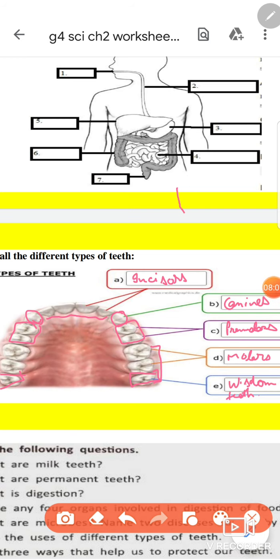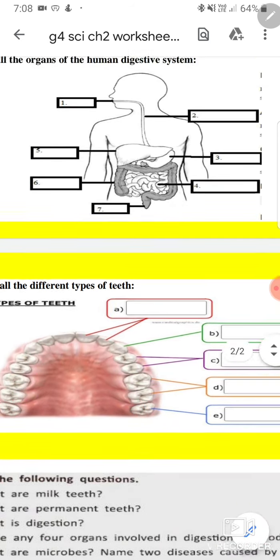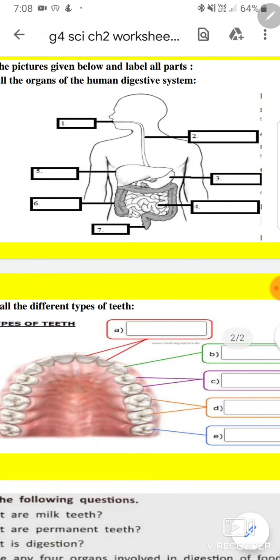Now see, you can see this picture is given for the labeling. Question can come in this form also, that you have to draw any diagram, or it can come in this way also, that a diagram is already there, you have to label the different parts of it. First of all, just take care when you are attempting these type of questions, just take care of the numbering.